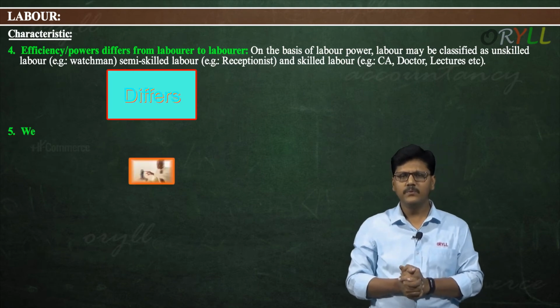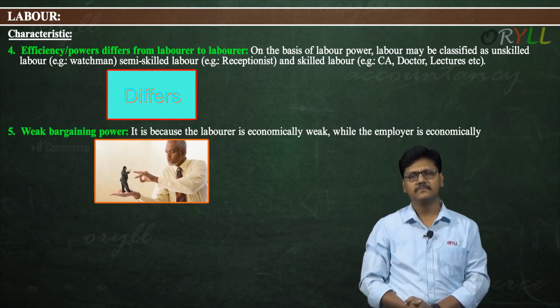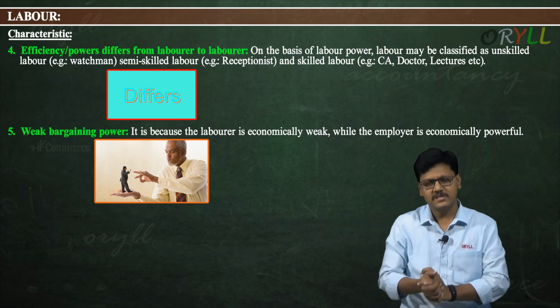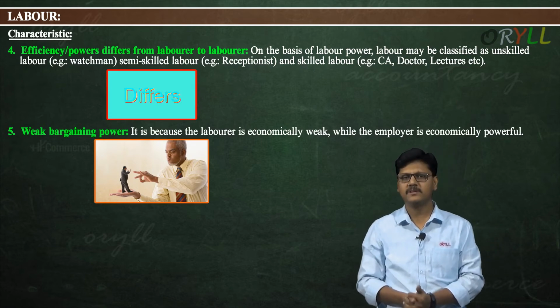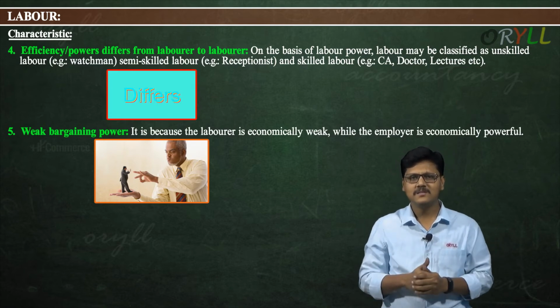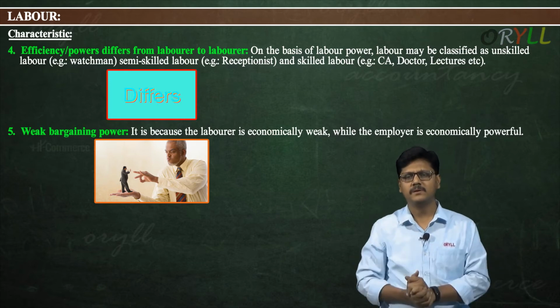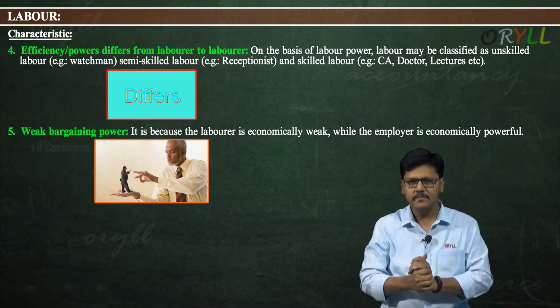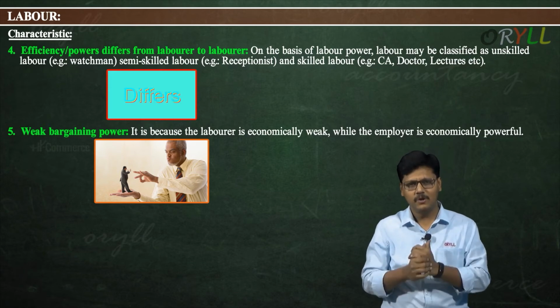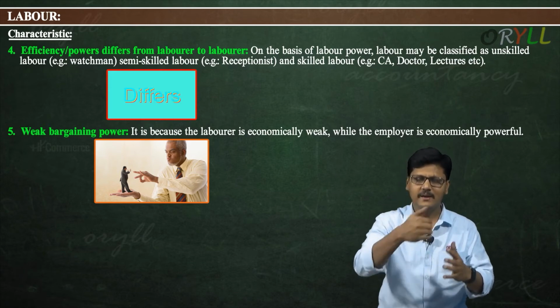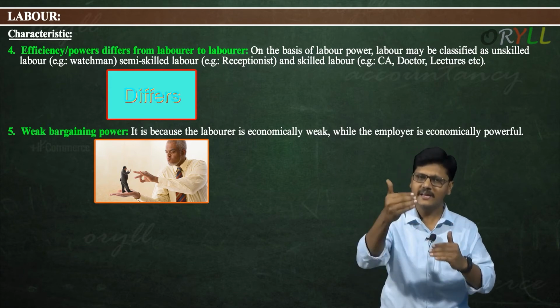Next one, weak bargaining power. Very sad thing, which is very important for the total production, but the labor has very weak bargaining power. It is because the laborer is economically weak. Always the one who is working in an organization is weak against the organization.